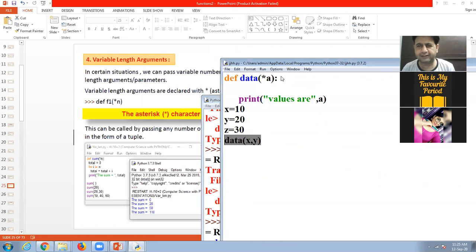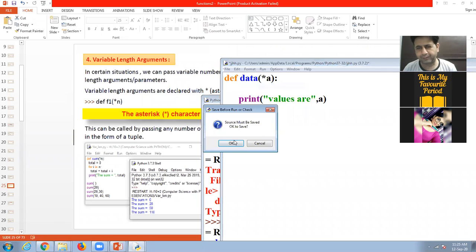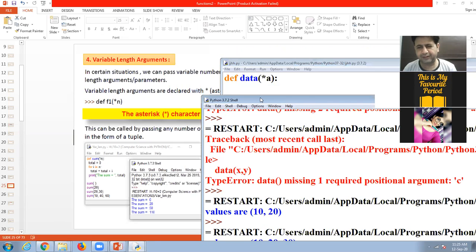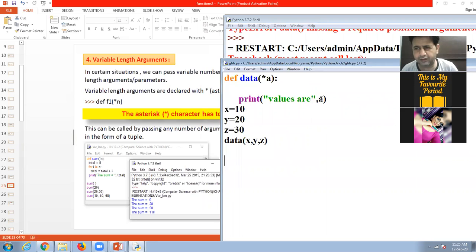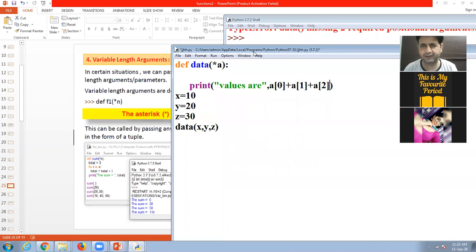If we send three values, there is no problem. It is accepting three values. So this is called variable length argument. And how can we access these values? No issue. I can add these values, A0 plus A1 plus A2, because these are saved in a tuple.